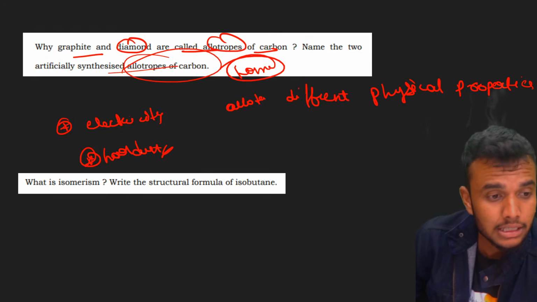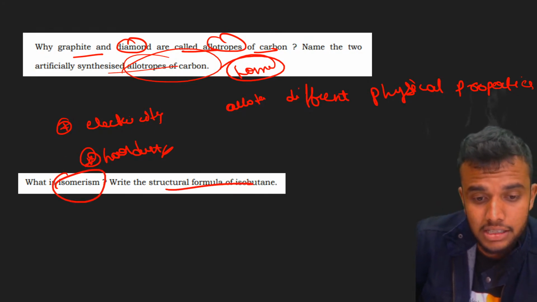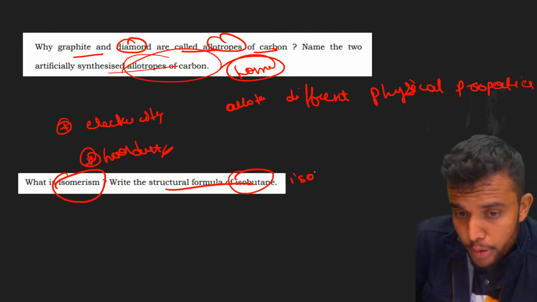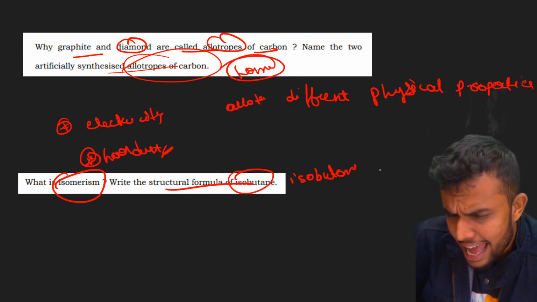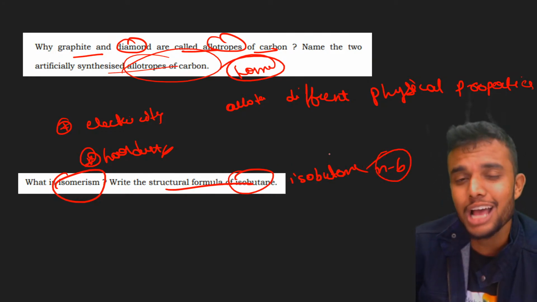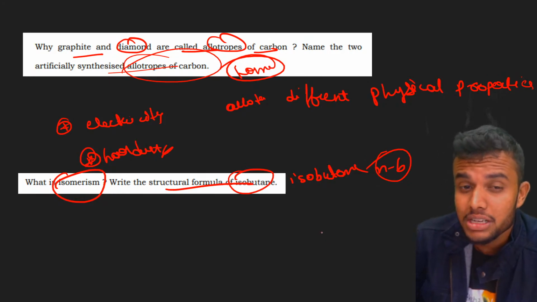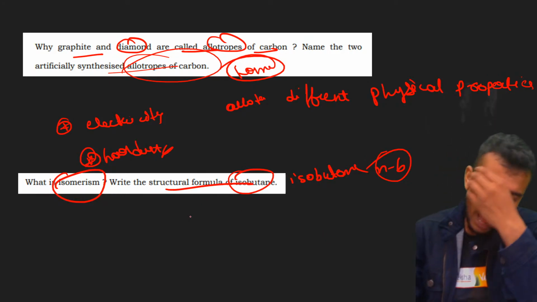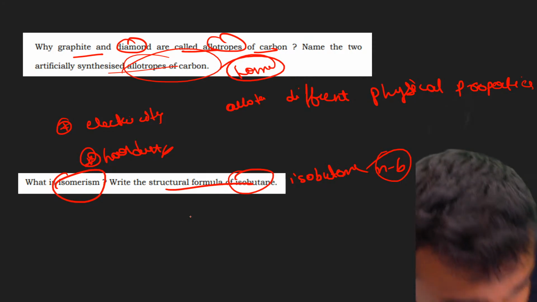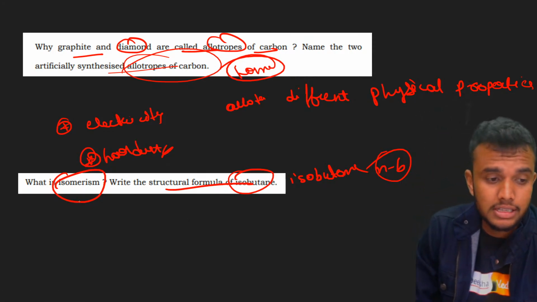Next question, guys. What is isomerism? Write the structural formula of isobutane. What is the difference between n-butane and isobutane, students? These are isomers, but what is the structure? We need to write the structural formula, right? I will write it, don't worry. Very simple question. What is isomerism, students?